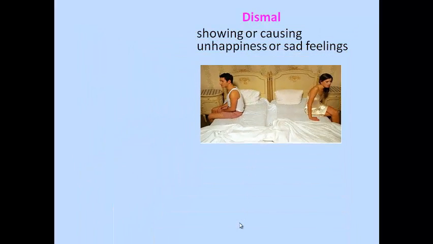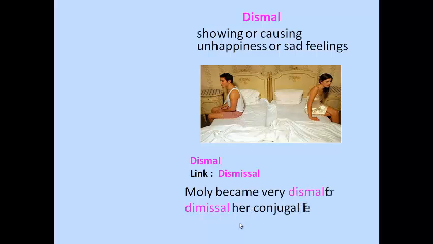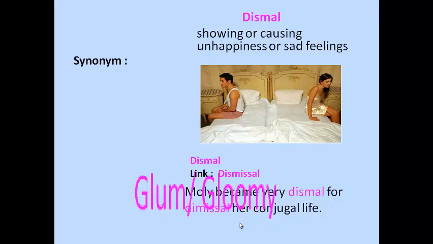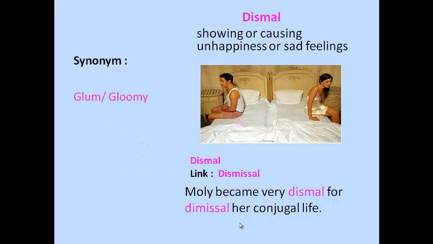Let's see dismal. It means showing or causing unhappiness or sad feelings. We can easily understand and memorize this word by this picture. This picture shows two persons. One person is named Molly, and we can say Molly became very dismal over the dismissal of her conjugal life. Synonyms of dismal: glum or gloomy, mournful, melancholy, morose.